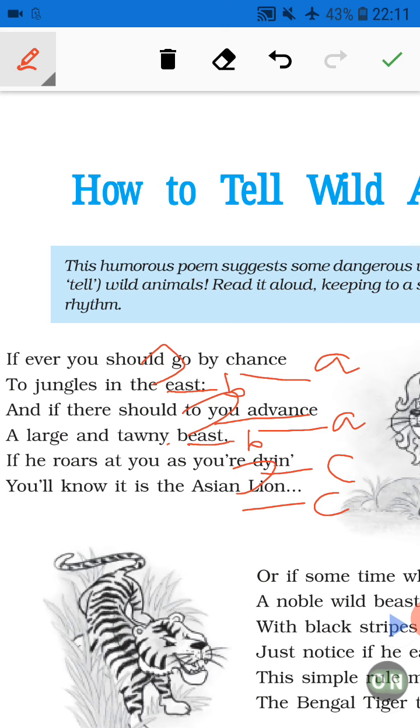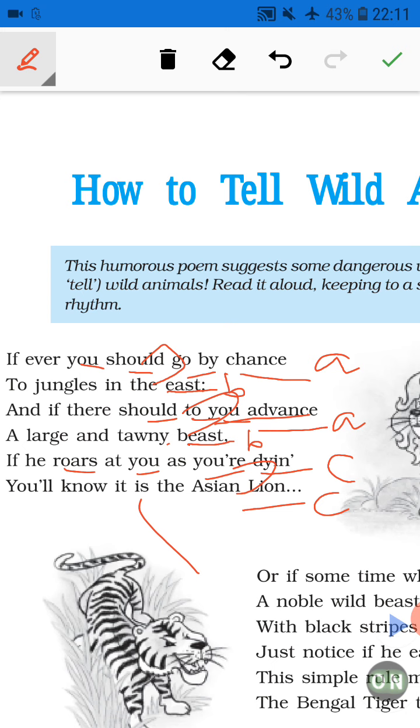So here you can see line 1 and line 3 and line 5. O sound is most prominent. Why? You can see you should go, O sound. Then third line should to you, O sound. Then roars you, you are. Same, O sound is most prominent. So assonance is used in this stanza.